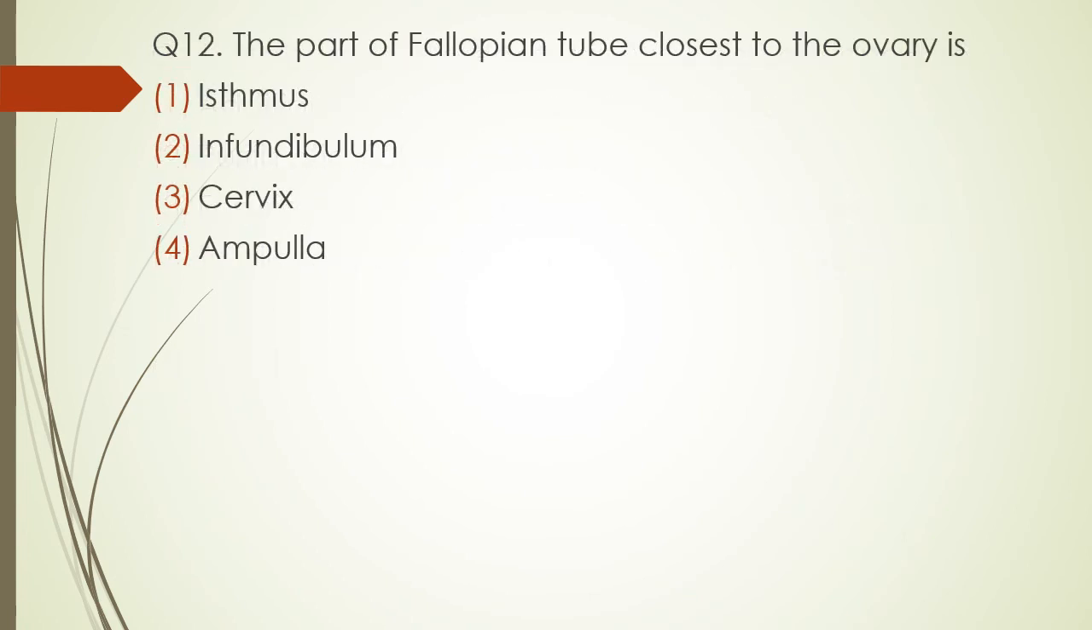Question number 12. The part of fallopian tube closest to the ovary is isthmus, infundibulum, cervix, or ampulla. The correct answer is option 2, that is infundibulum.